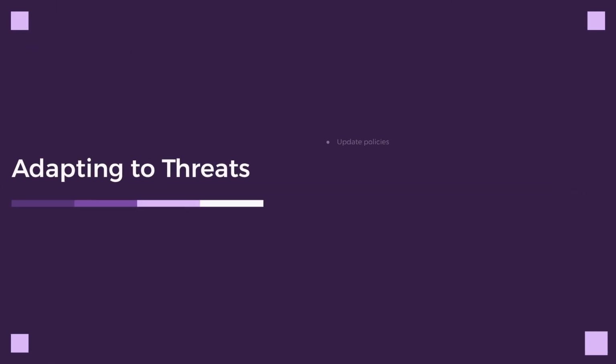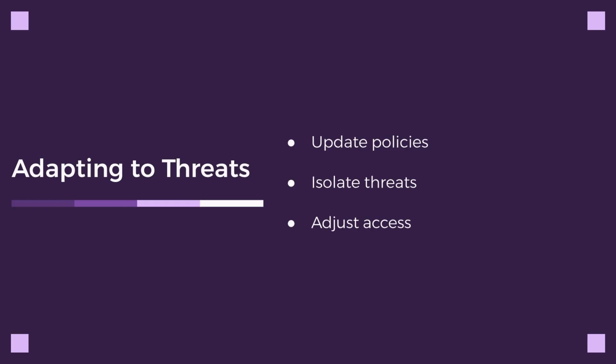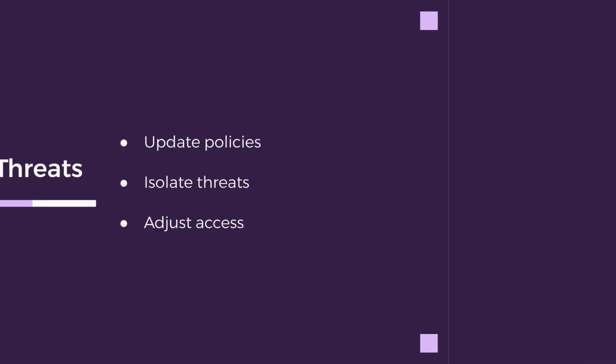Based on the threat assessment, the system adapts. If a threat is detected or the risk level changes, security policies are automatically updated. This could mean revoking access, isolating a compromised device, or initiating additional authentication challenges. This adaptability ensures that the security posture remains resilient in the face of evolving threats.